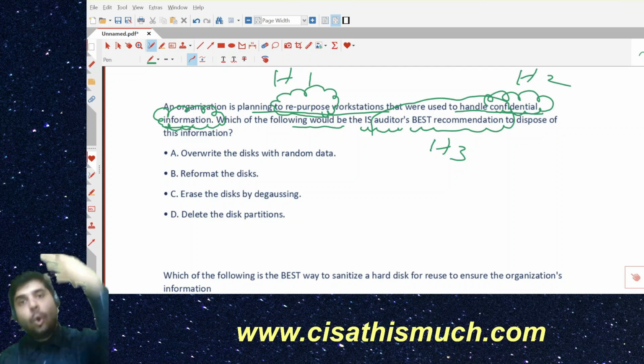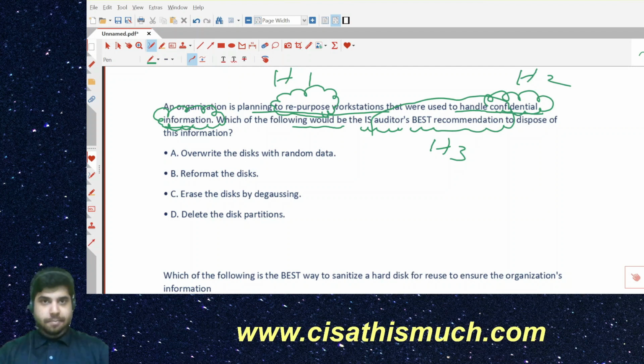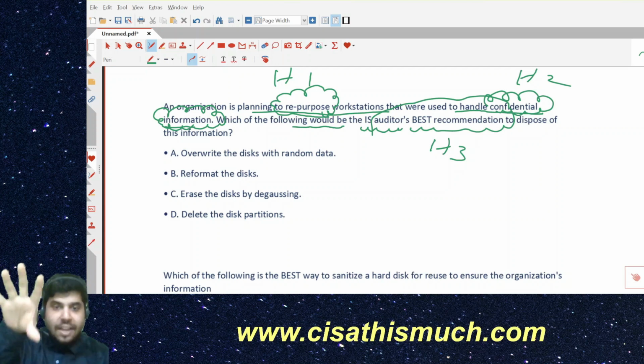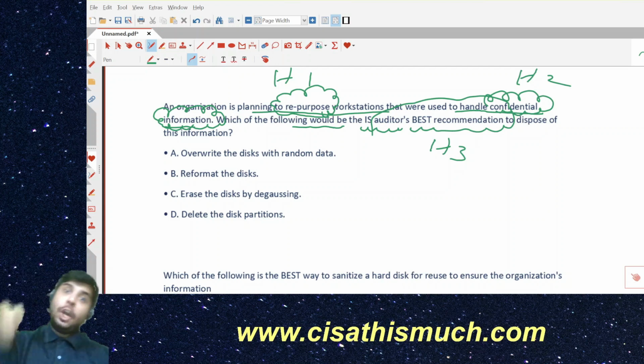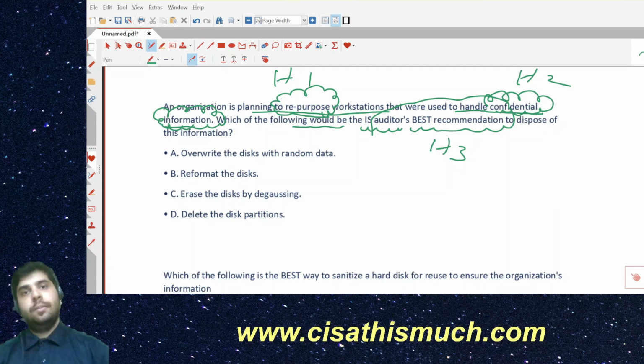The ball is in the court of the auditor. We have given you lots of information. We have given you point number one, point number two, and then we are saying on the basis of these two points, now you decide what you will be doing.